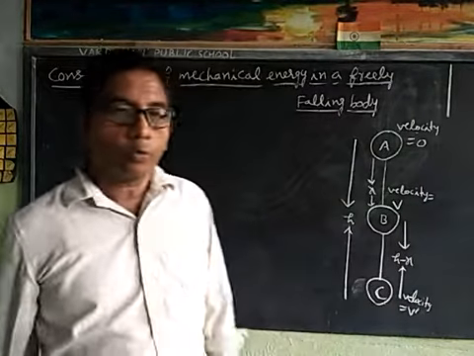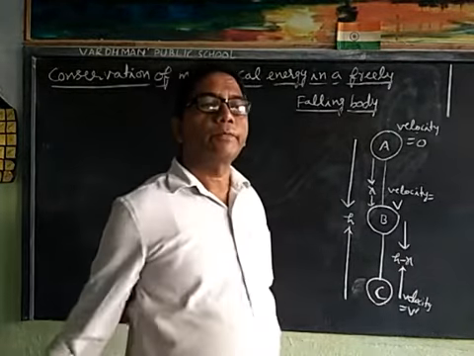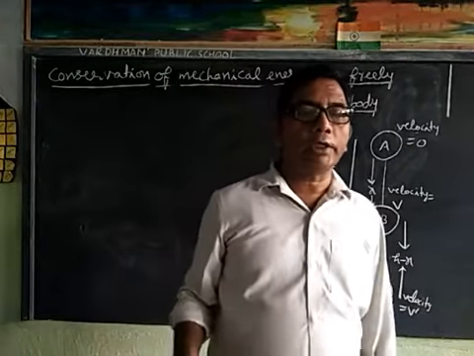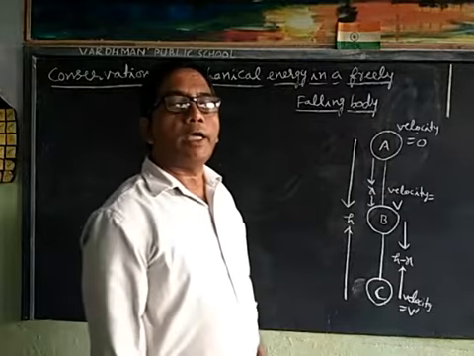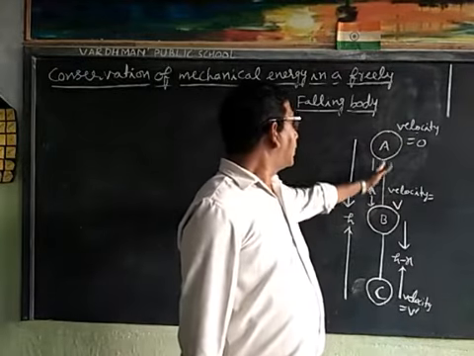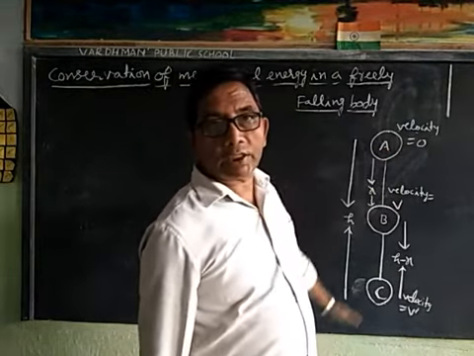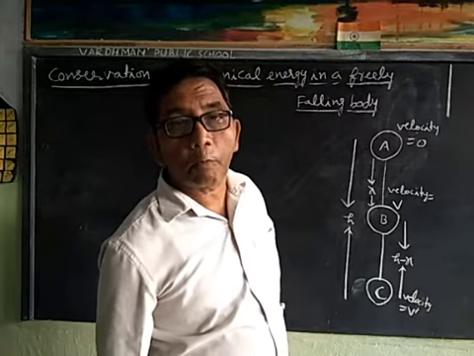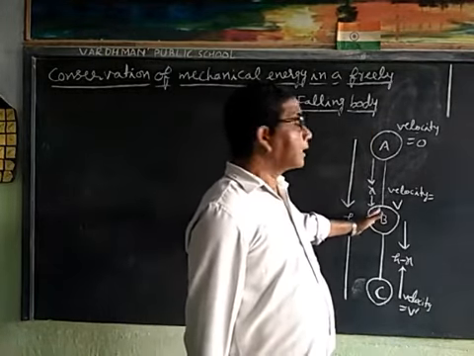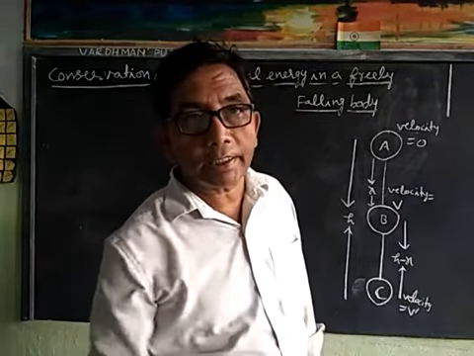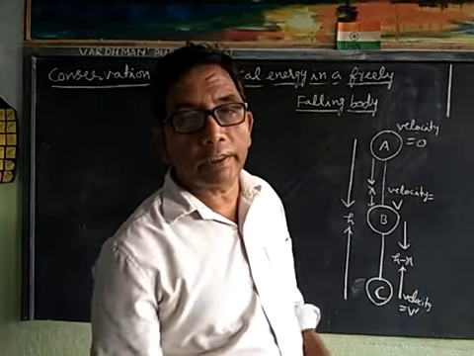We will show the sum of the kinetic energy and potential energy is constant at each point. As the body falls, kinetic energy increases at the expense of potential energy.